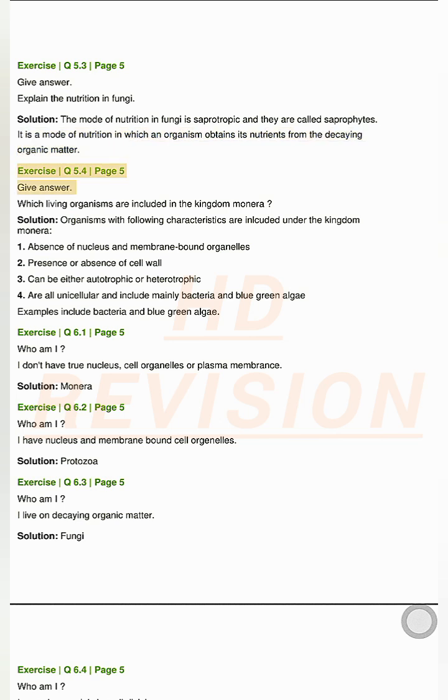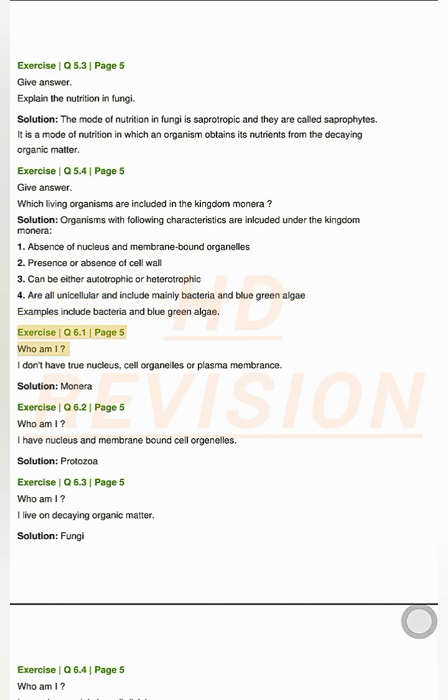Exercise Q5.4, page 5. Give answer. Which living organisms are included in the kingdom Monera? Solution. Organisms with following characteristics are included under the kingdom Monera. 1. Absence of nucleus and membrane-bound organelles. 2. Presence or absence of cell wall. 3. Can be either autotrophic or heterotrophic. 4. Are all unicellular and include mainly bacteria and blue-green algae. Examples include bacteria and blue-green algae.